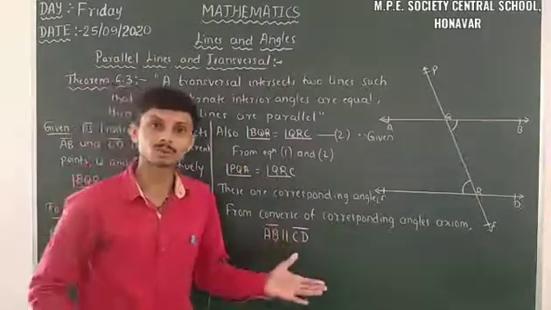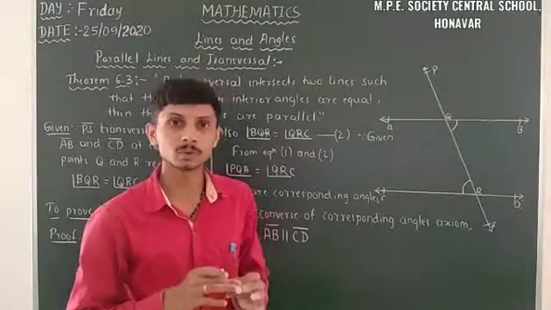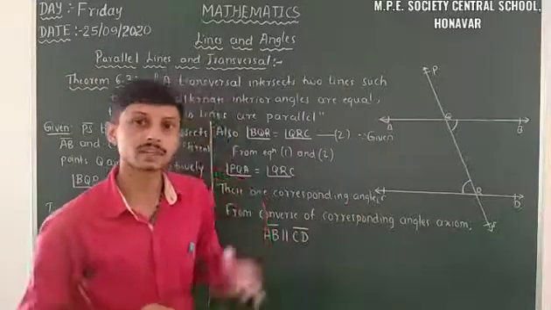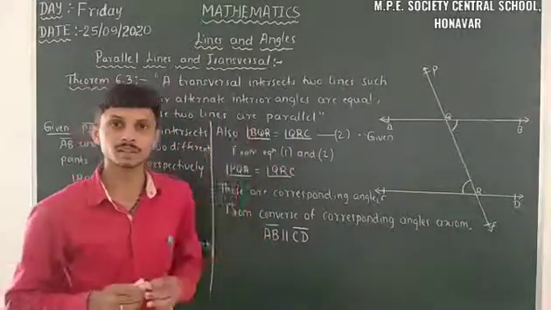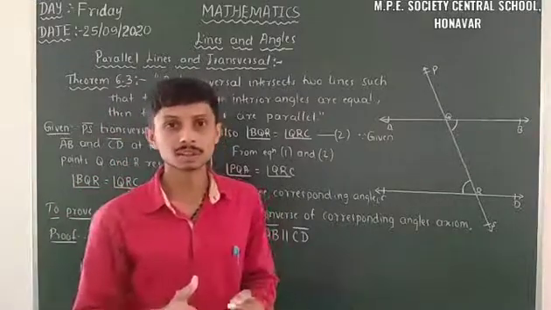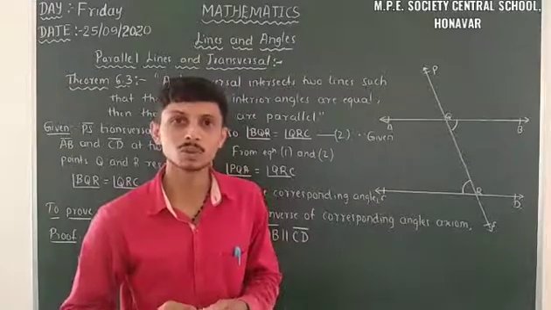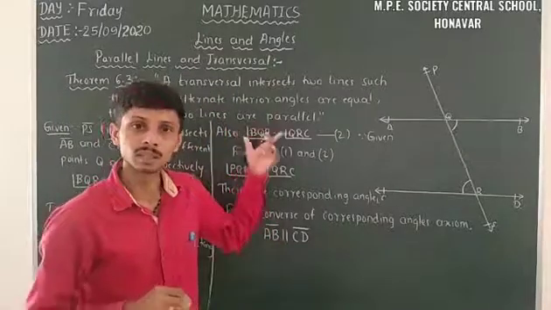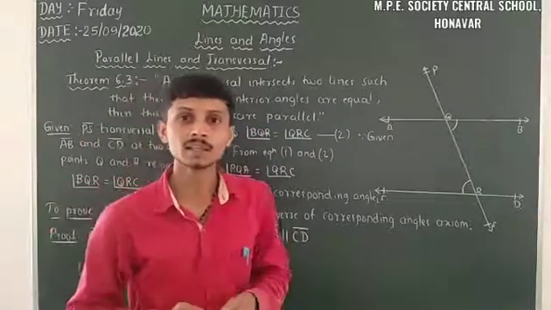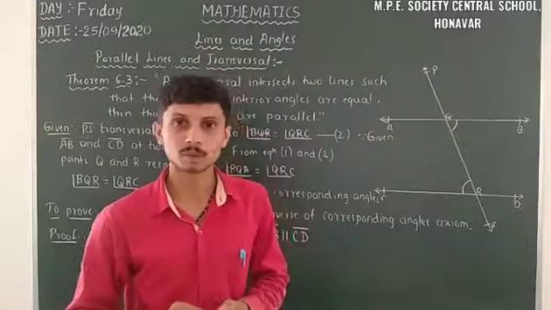Here we use theorem 6.1, axiom 6.3, axiom 6.4. From those axioms and theorems we proved theorem 6.3. So we have axioms 6.1, 6.2, 6.3, 6.4 and theorems 6.1, 6.2, and now theorem 6.3. With the help of theorem 6.3 we can solve many problems.